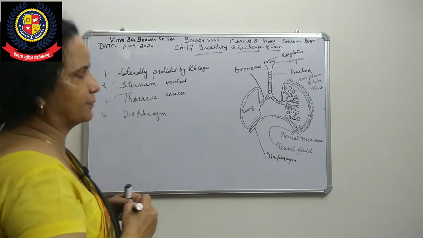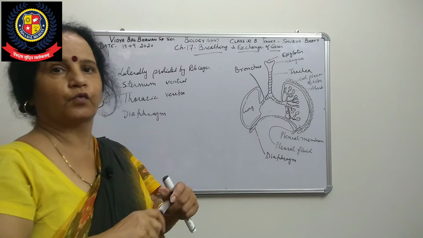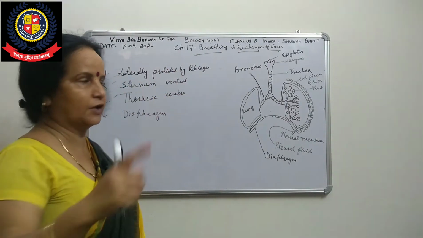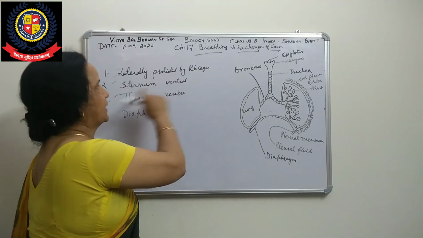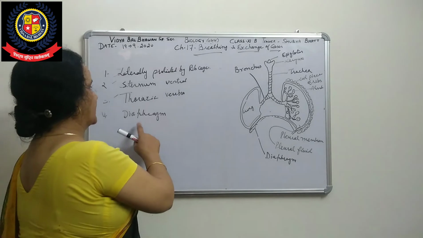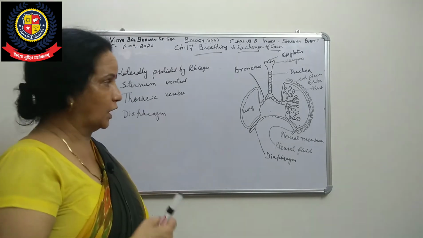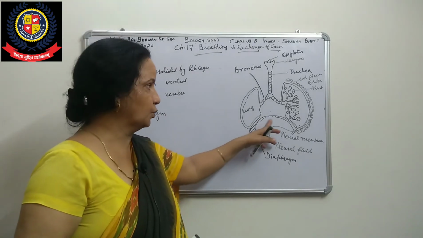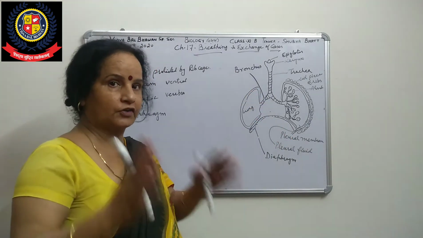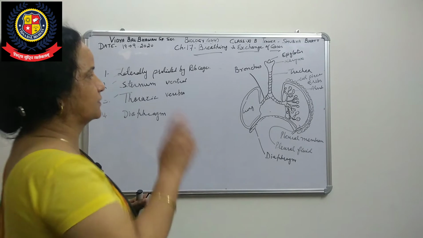So there are four sides of protection. The first is the lateral side through the rib cage, then the sternum on the ventral side, then the thoracic vertebra on the dorsal side, and the diaphragm, which is below, the lower part of this region. The dome shaped diaphragm protects these lungs. That is the protection. So now we will see the next one.